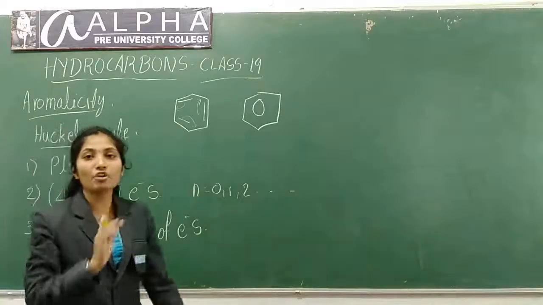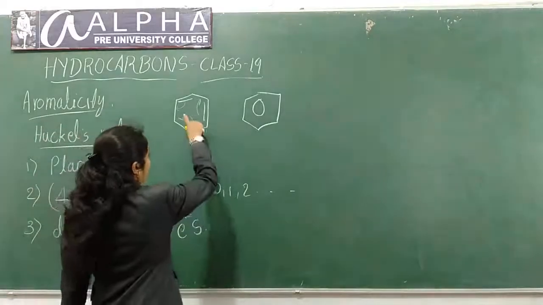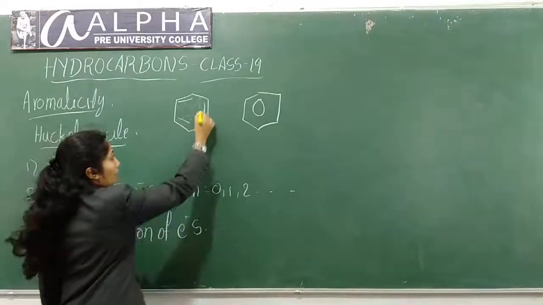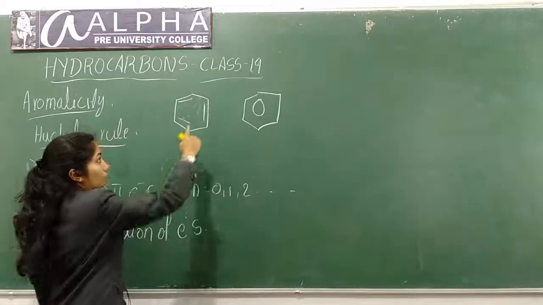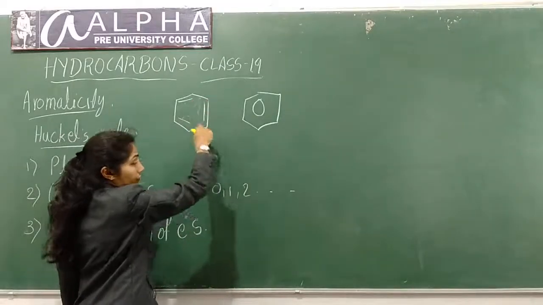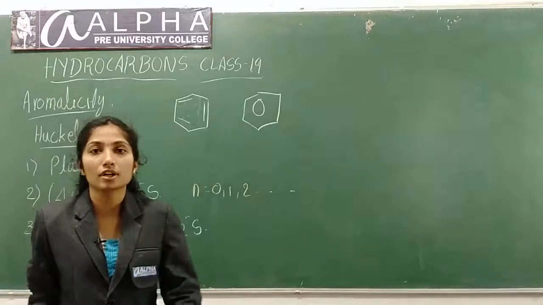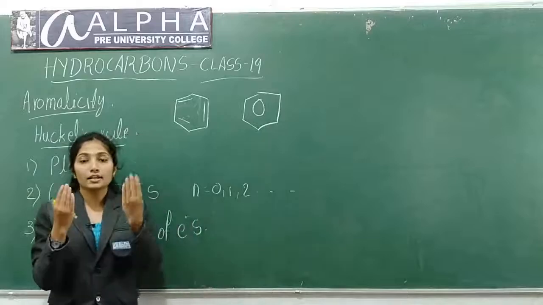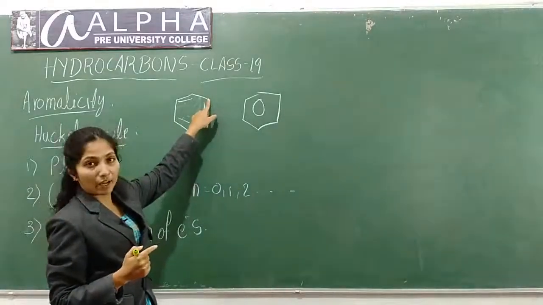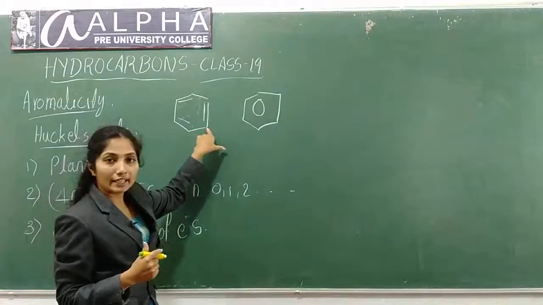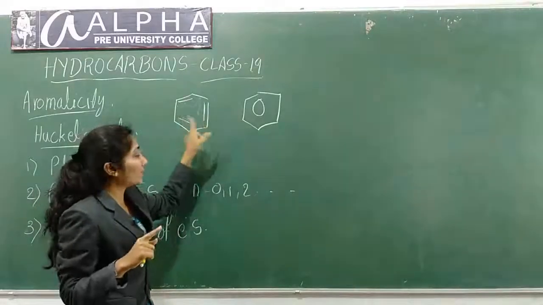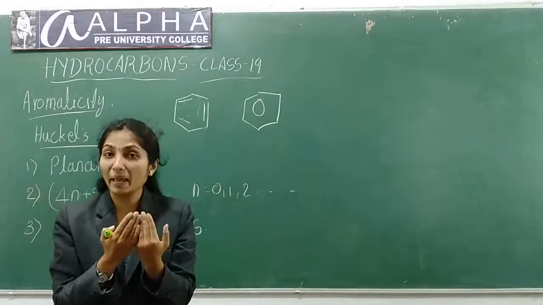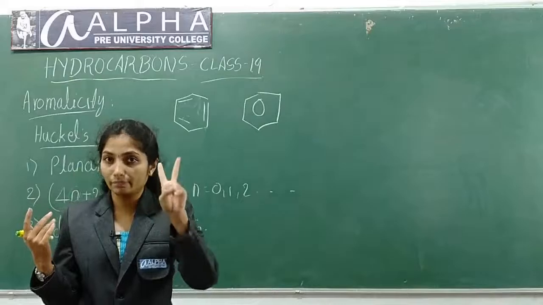Now let us see the number of pi electrons. Each double bond contains 2 pi electrons. One electron from this carbon and one electron from this carbon. I have told you while explaining the structure, a p orbital contains an unpaired electron. This carbon also contains one unhybridized p orbital, each containing one electron. They overlap to produce a pi bond, so in a pi bond there will be 2 electrons.